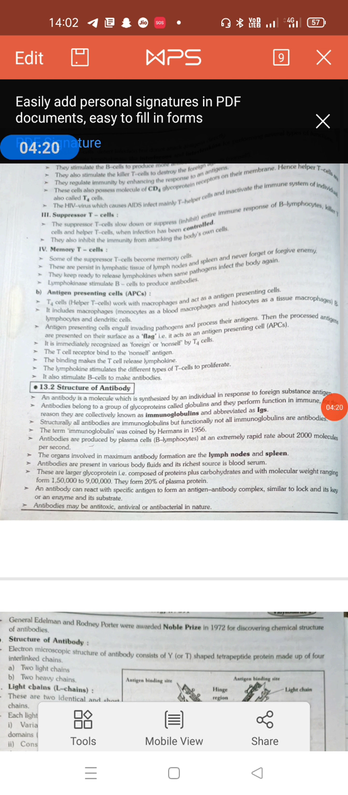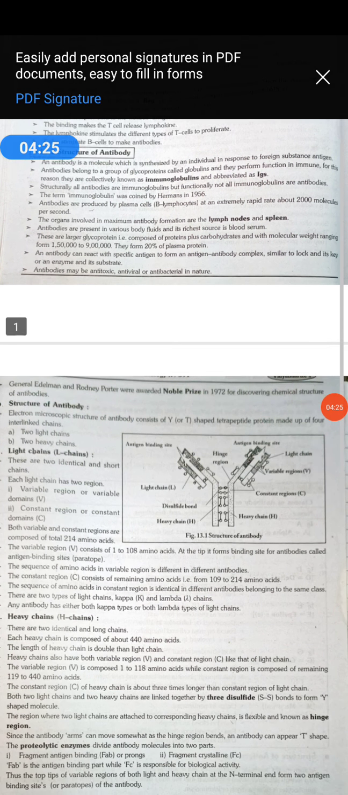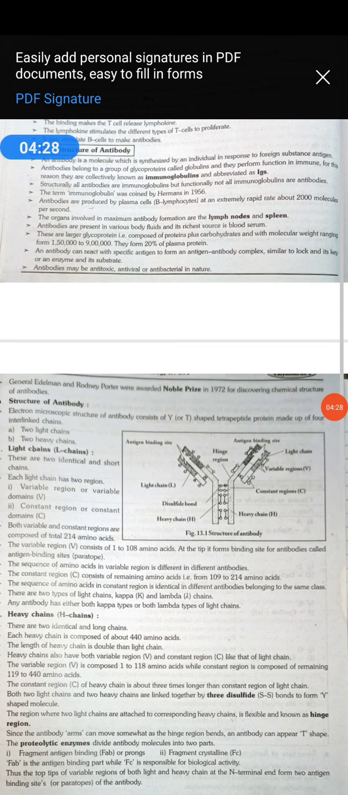Okay, so what is meant by this variable and constant region? It has four polypeptide chains, two light chains and two heavy chains. Each chain consists of two regions, constant region and variable region. Constant means the sequence and the number of amino acids are the same in each class of the antibody, that is the constant region. But variable region means the number and sequence of amino acids vary from antibody to antibody, and the variable region causes the variations in each and every type of antibody. So do you understand my point?